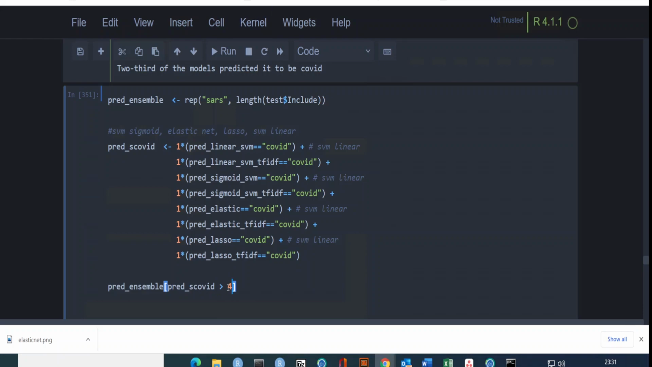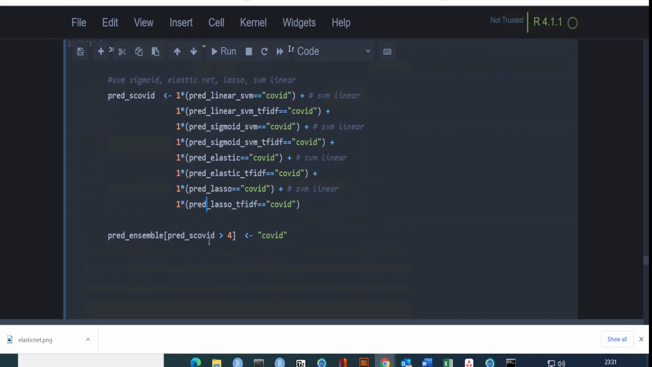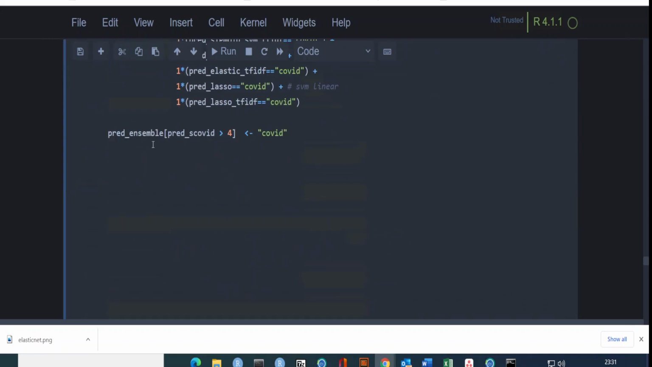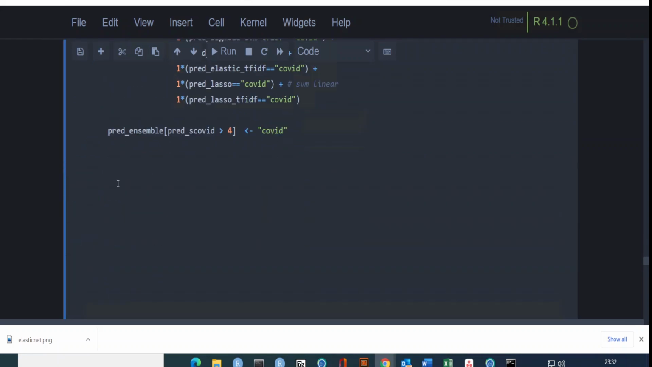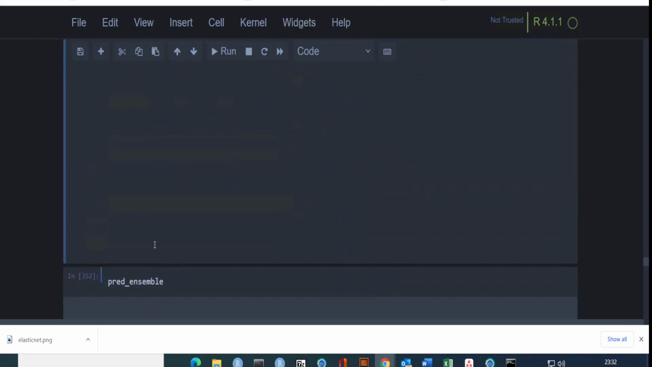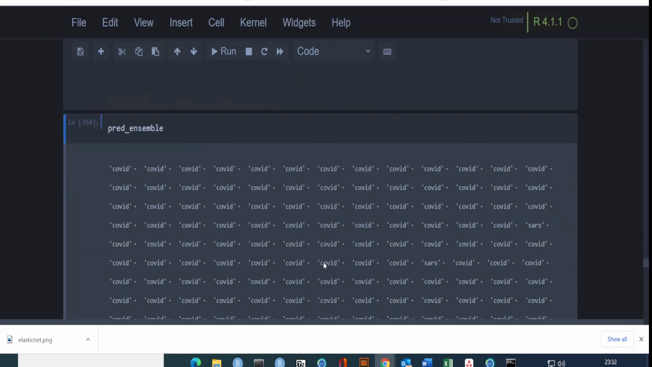I have 8 models, and if 4 of them agree, because each one gives me 0 or 1, is it COVID or SARS, then I will take this value and label it as COVID. That's what I want to do. After that, I will have all the labels, and this will be updated. Let me run prod ensemble and see how it looks now. We should have more COVID cases.